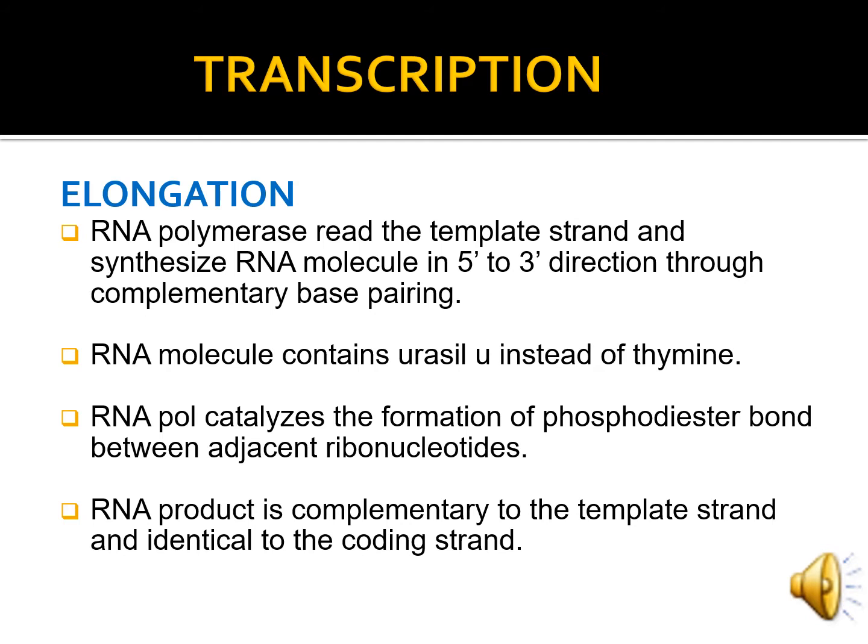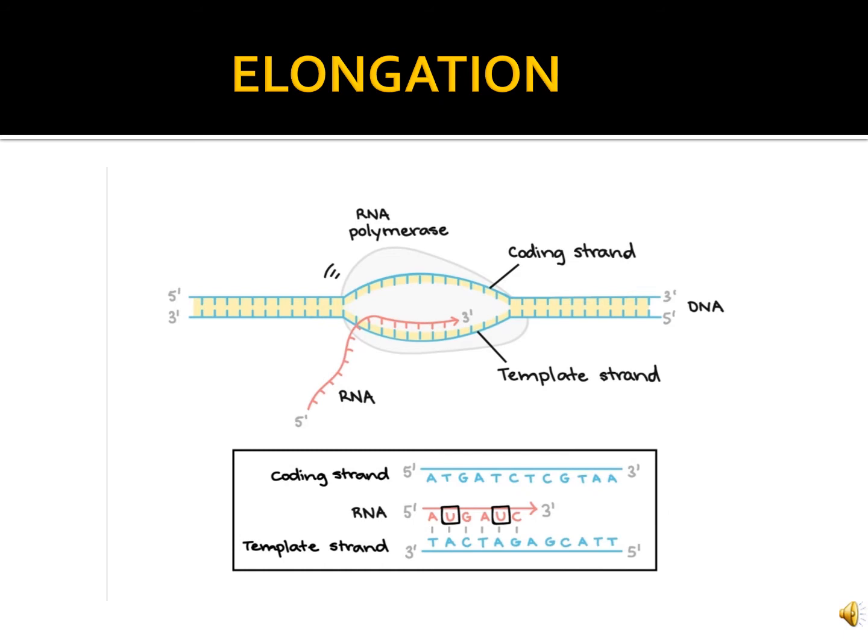RNA polymerase reads the template strand and synthesizes RNA molecules in the 5' to 3' direction through complementary base pairing. RNA molecule contains uracil instead of thymine. RNA polymerase catalyzes the formation of phosphodiester bonds between adjacent ribonucleotides. RNA product is complementary to the template strand and identical to the coding strand. This picture shows the elongation stage of transcription, in which we clearly observe the coding strand and the template strand.